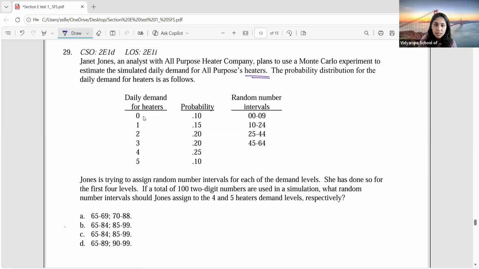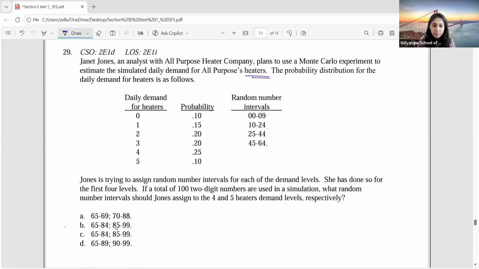That is, they've given the probability of one heater, 15%. Similarly, for 2 heaters, 3 heaters, like that they've given. All right. And random number intervals. Now, Jones is trying to assign random number intervals for each of the demand levels. She has done so far for the first 4 levels. If a total of 100 two-digit numbers are used in the simulation, what random number intervals should Jones assign for 4 and 5?